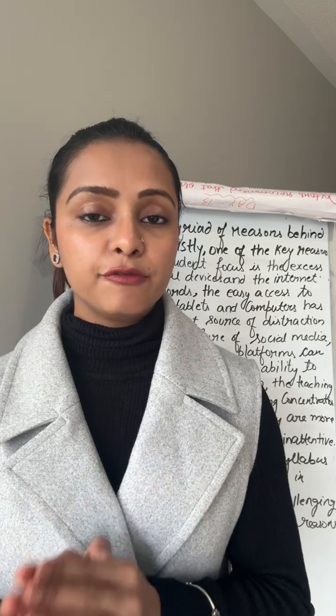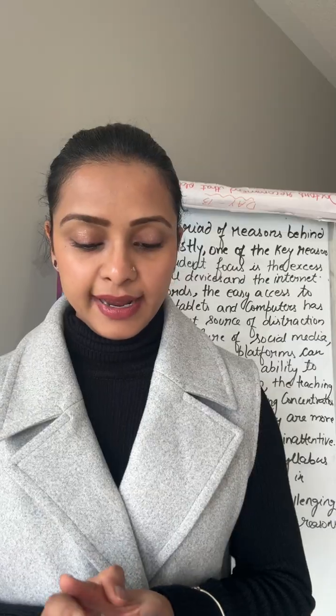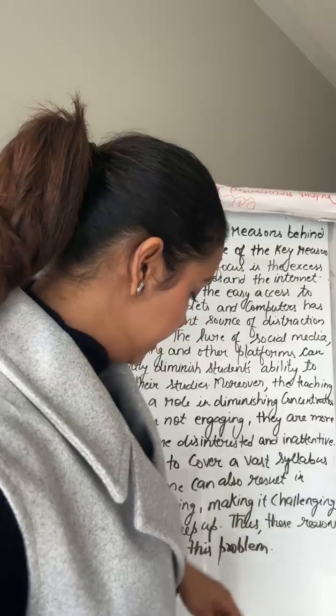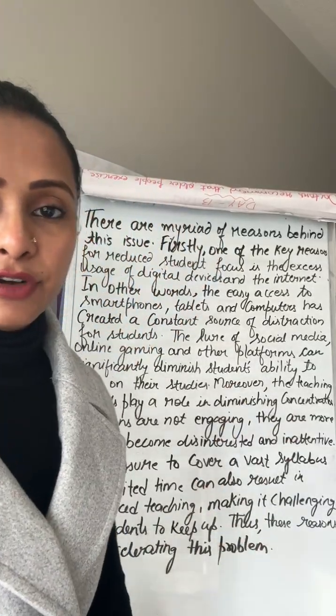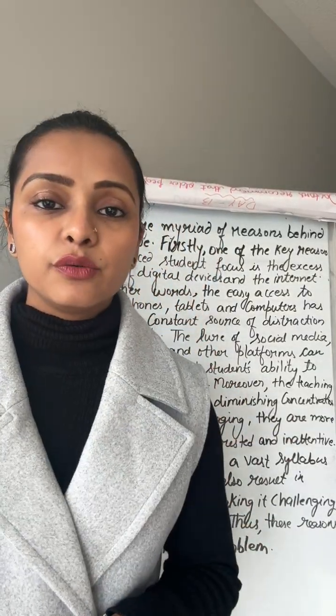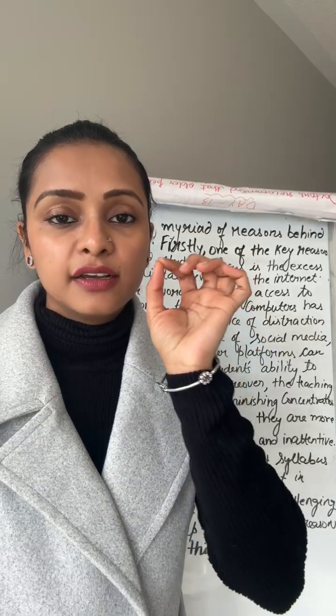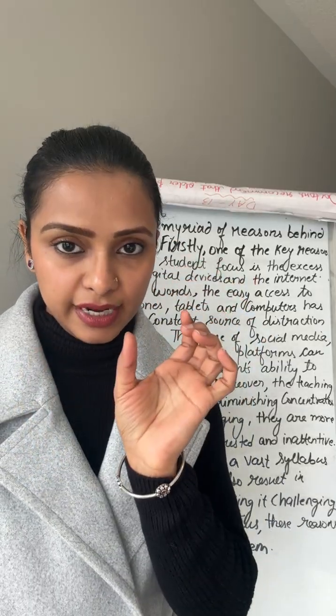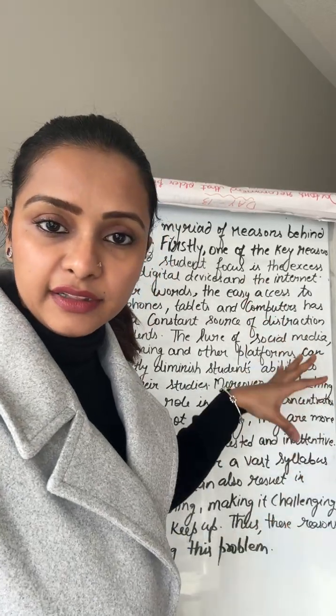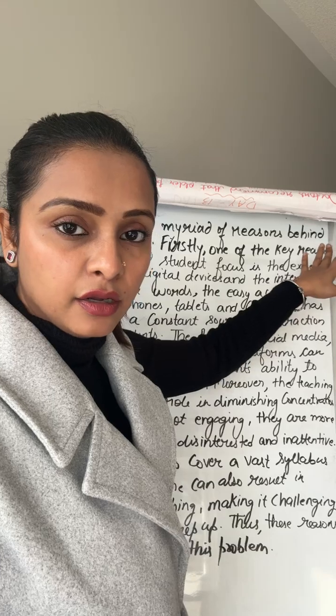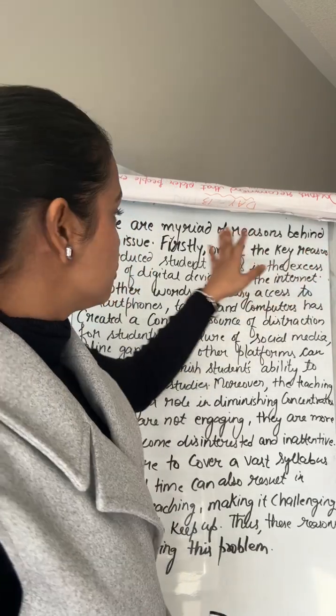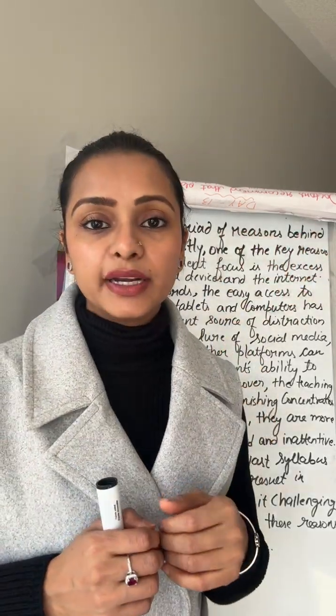So in this lesson, we'll be discussing the reasons, body paragraph 1, in detail by the same format which I have told you, which was the SPEEP method. Now we will do it in detail, and here is the complete body paragraph in front of you. So the first thing which I have told you was S. S was the subject line. Subject line means what we are going to write in this paragraph. We will tell this to the examiner in the first line of body paragraph 1. So the subject line here is, we are going to write the reasons.